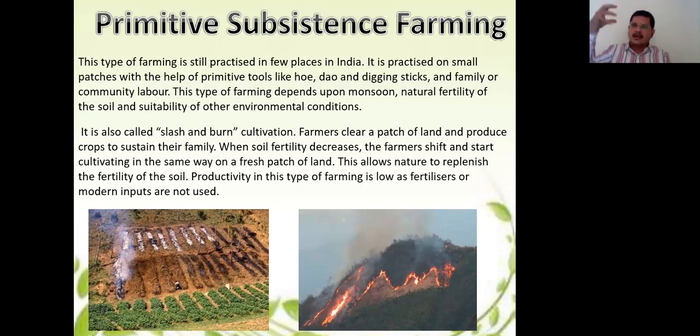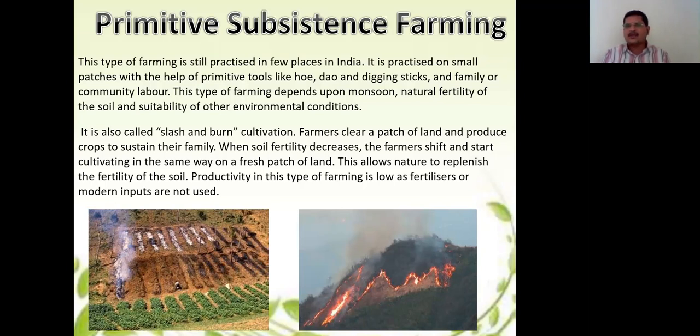So again the temperature rises, decreases, again the natural way, and then rainfall comes, it rains, again the soil gets mixed up with the moisture of the atmosphere, and again it will gain its fertility after few years. So that's why they will be shifting from one place to another. We can say it as shifting agriculture also, because they will be shifting their land. So it is also called as slash and burn cultivation.